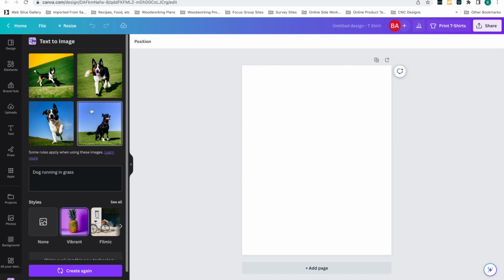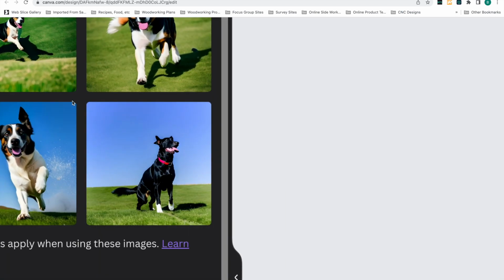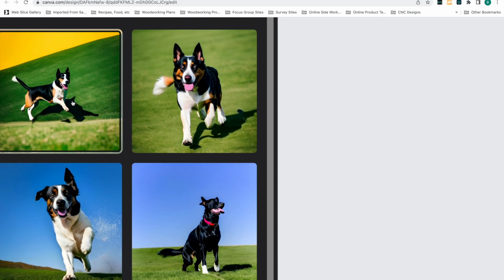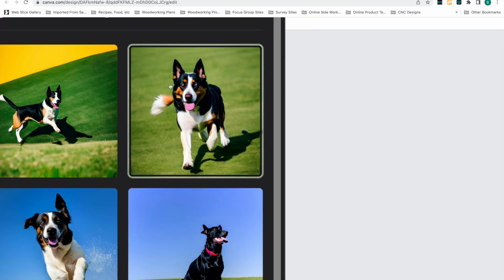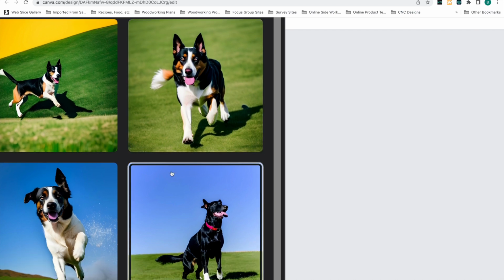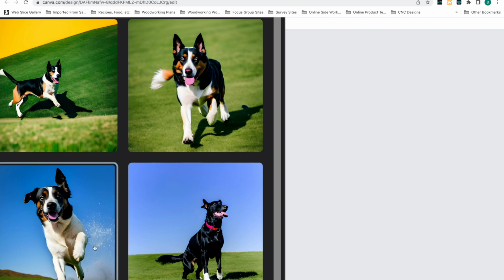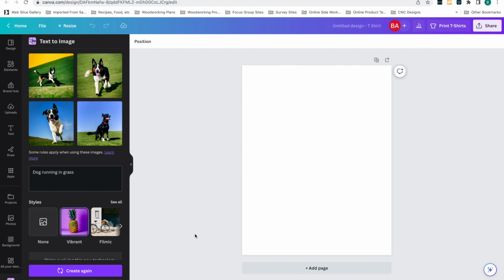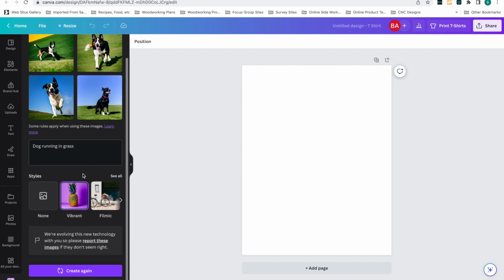So rather than click on them, I'm just going to zoom in for the sake of ease. But look at some of the ones we have, and some will be more usable than others, right? But right off the bat, you can see a lot of these are really good. This one right here is really cool looking. I love that picture of the dog. These are actually decent quality right off the bat. Things kicking up in the background while he's running, right? I mean, this is really good quality stuff, right? And so those, pretty straightforward. And you can click create again right here if you want to just generate 4 more of the same style.